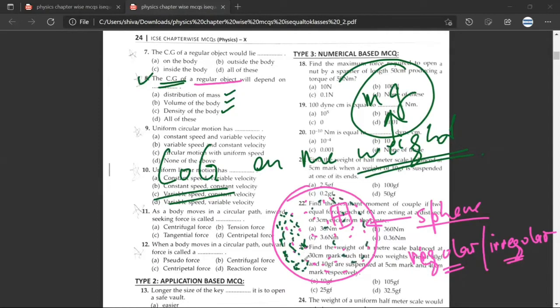Yes, sir. So if this is a sphere that we are dealing with, where more of the mass is concentrated on the left side rather than the right side, this would be considered to be an irregular sphere. Have you understood? Yes, sir.